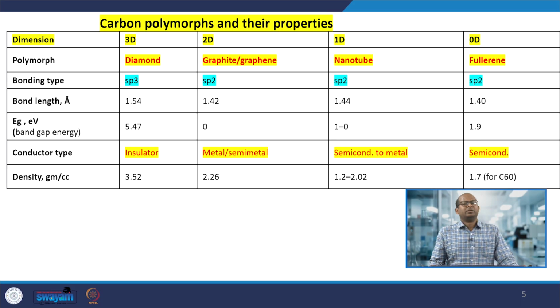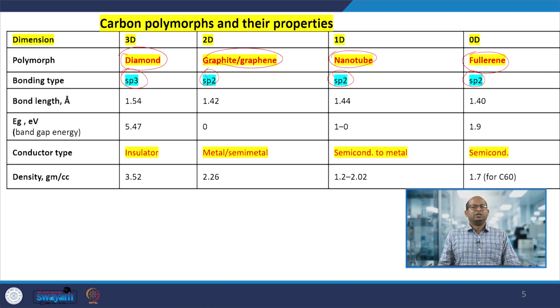These materials have various properties. Diamond has the carbon carbon bond type sp3. Graphite and graphene, which are 2D, carbon nanotubes, and fullerenes all have sp2 carbon carbon bonds. The bond length is very small, 1.54 angstroms for diamond and 1.4 angstroms for graphite and graphene. The band gap in diamond is very high, while for the others the band gap is very low, depending upon their bond structure.